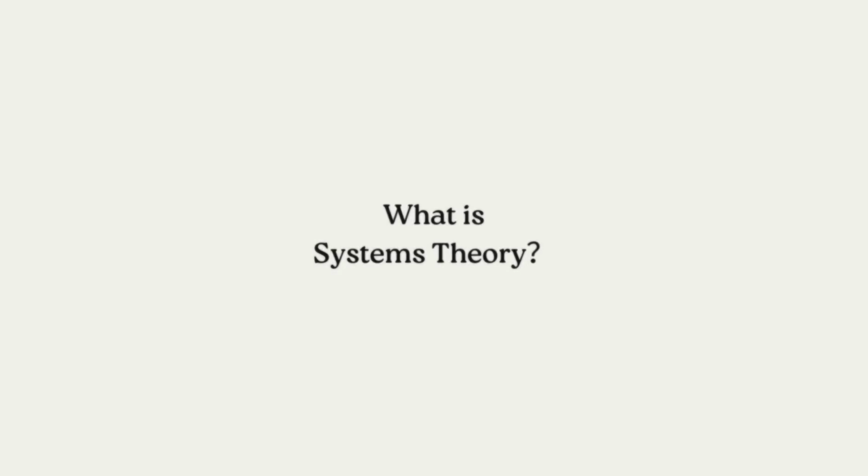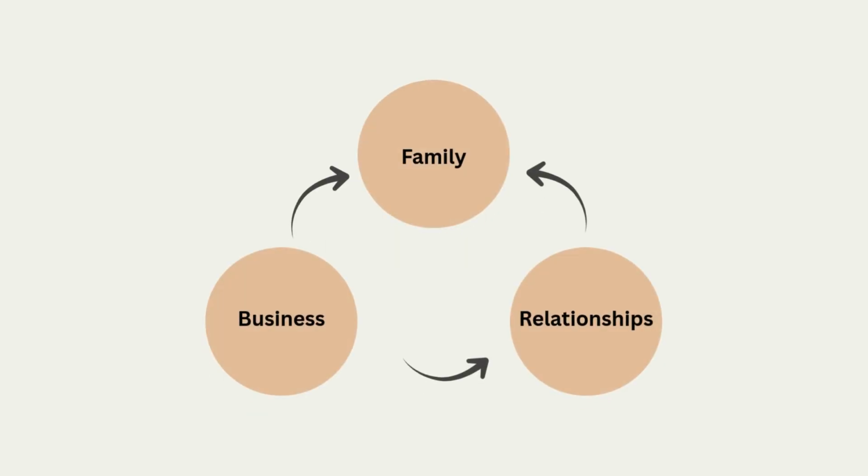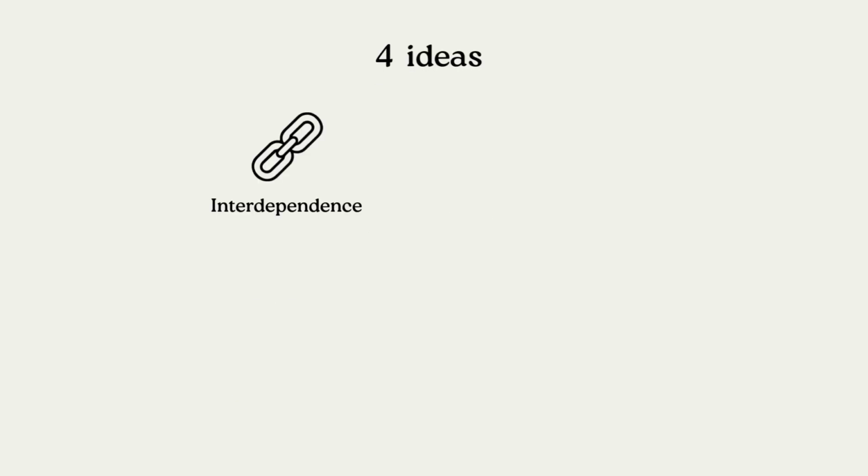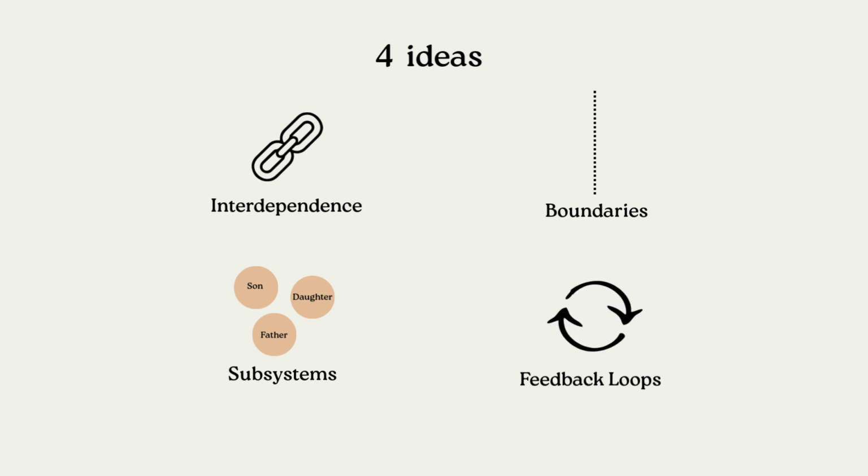What is systems theory? Systems theory explains that a family business is an interconnected system. Every member's decisions, emotions, and actions affect everyone else. No one works alone, and no action happens in isolation. The theory focuses on four important ideas: interdependence, which means everyone influences each other; boundaries, which separate family feelings from business responsibilities; subsystems, which describe relationships inside the family; and feedback loops, which show how behaviors repeat over time.